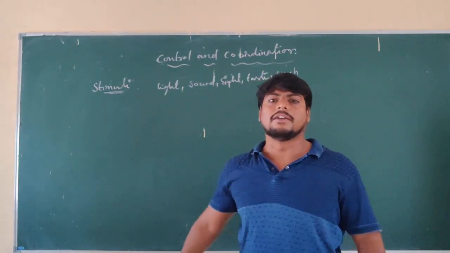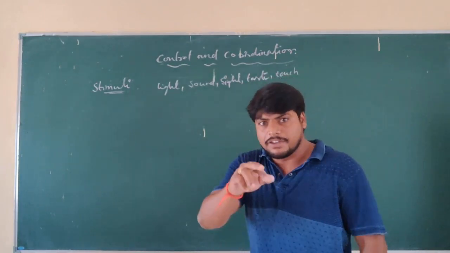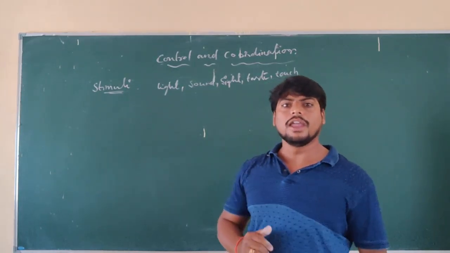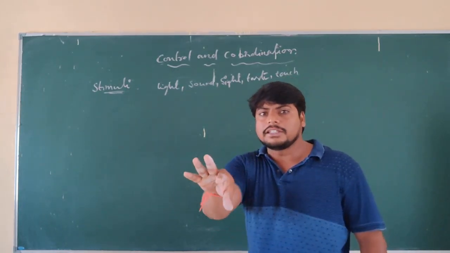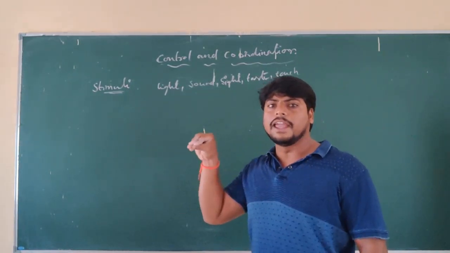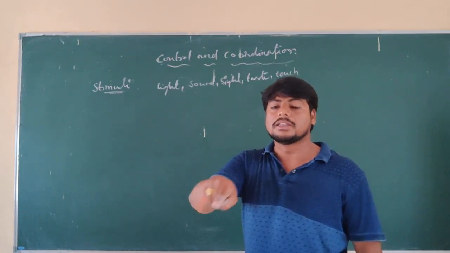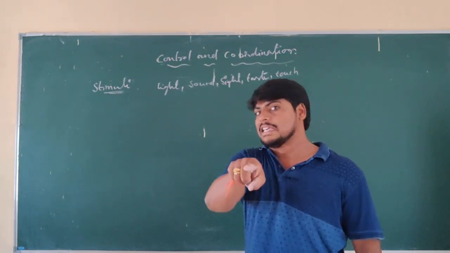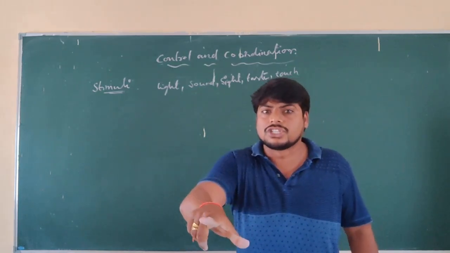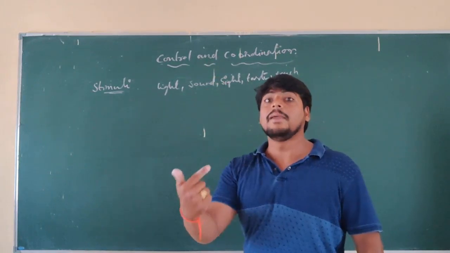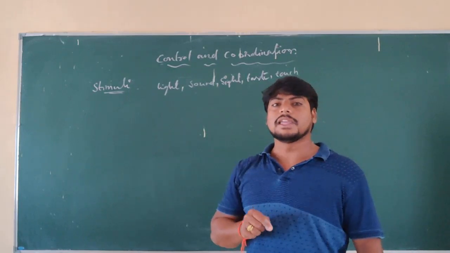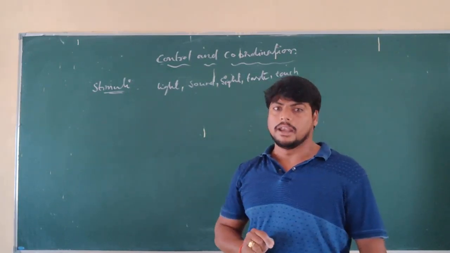So growth is one form of response given by plants. For example, we are animals. If we touch a hot object, suddenly we remove our hand. What is that removal of the hand called? Response. The hotness of the object is called the stimulus, whether hotness or coldness. If you touch it, it makes us respond by removing our hand. This is one way we see the response given by animals.